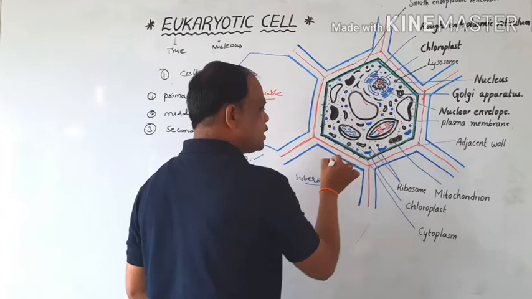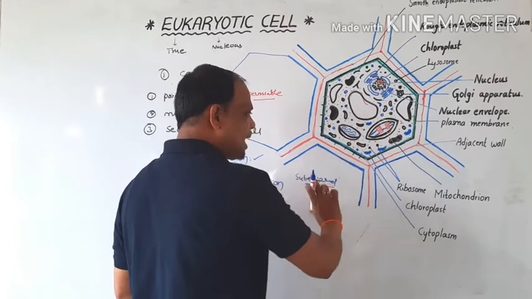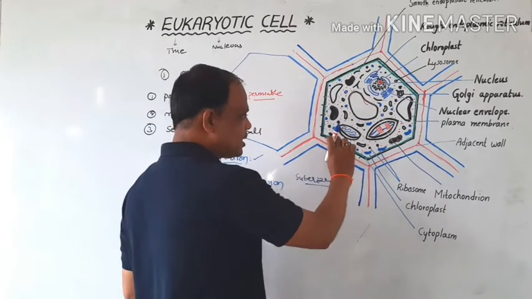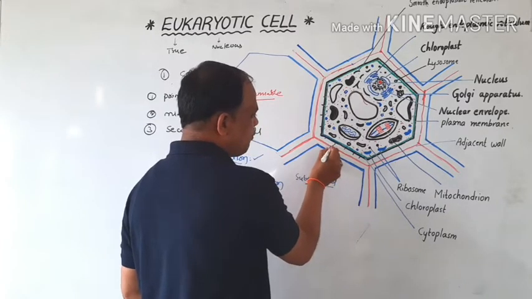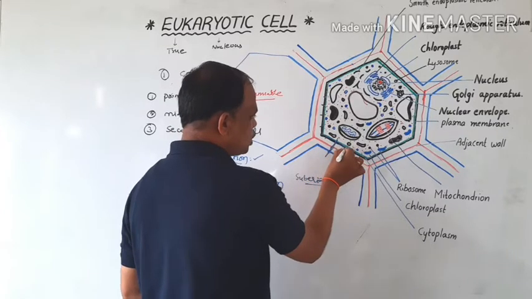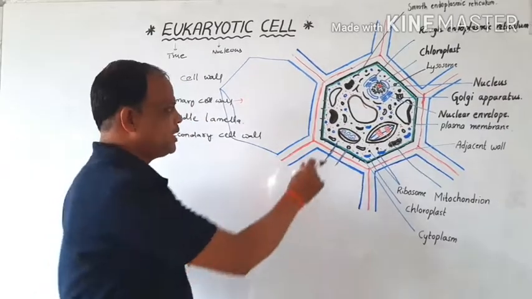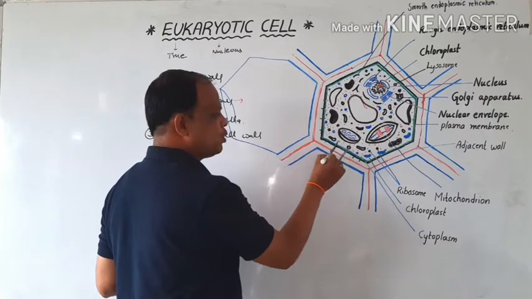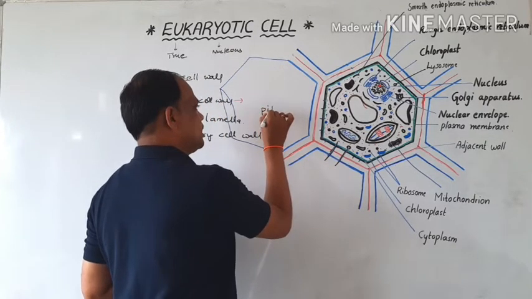With the help of these pores, the microfibrils attach to the adjacent cells, or they attach to each other. Here the pore is also present with the help of fibrils. So here the plasmodesmata interconnect two adjacent cells. Okay, right. So the secondary cell wall contains small pore-like structures. These structures are also called pits.